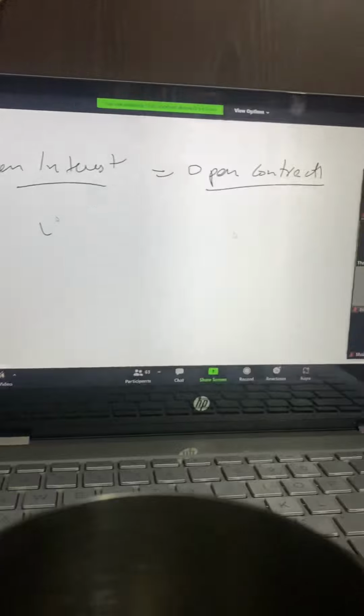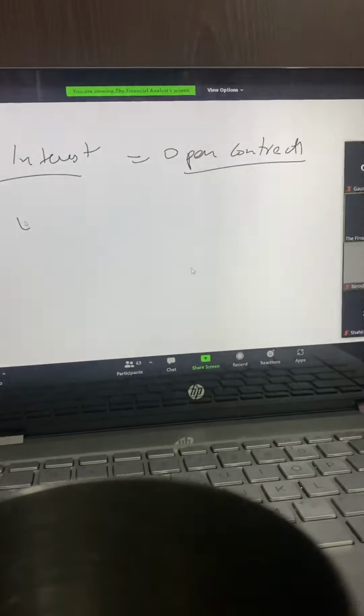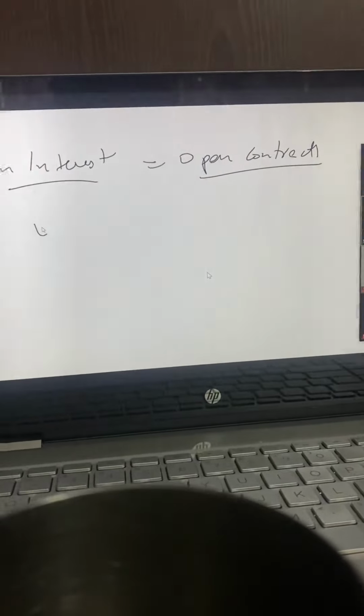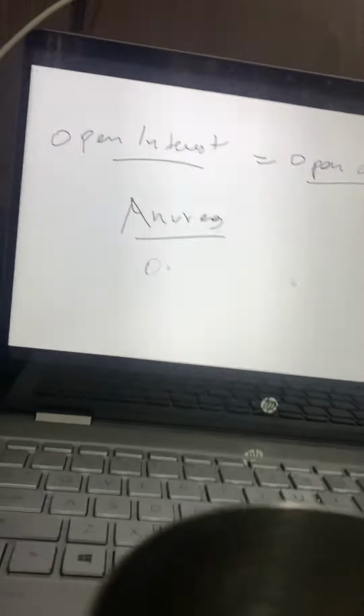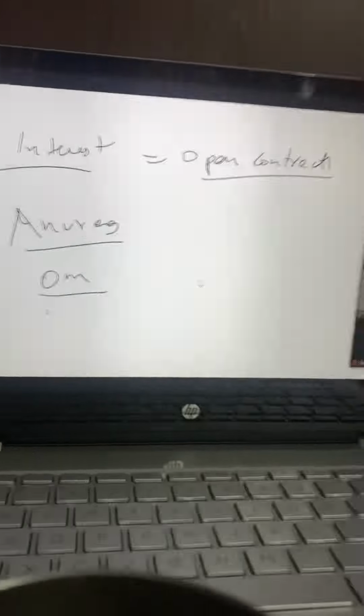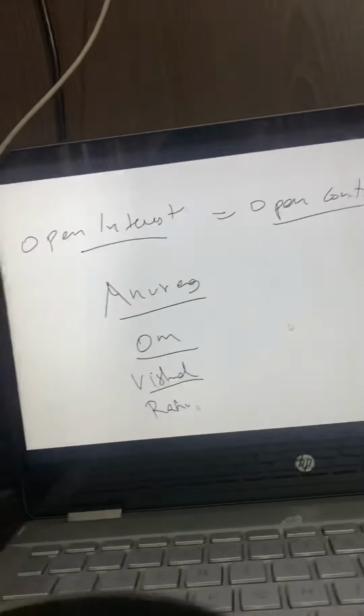Let's take a few names. Let's say there's someone called Anurag, someone called Om, someone called Vishal, and someone called Rahul. So there are 4 people. We'll see OI and we'll see volume.